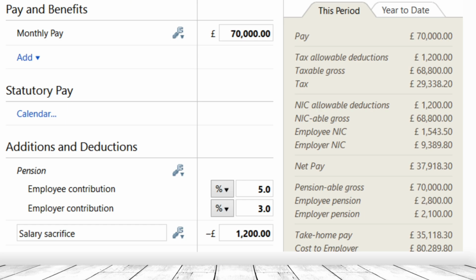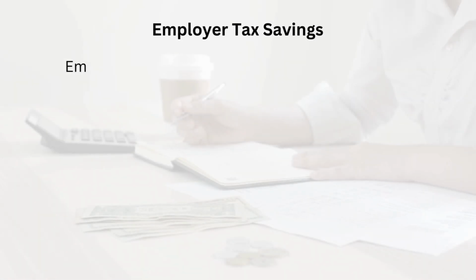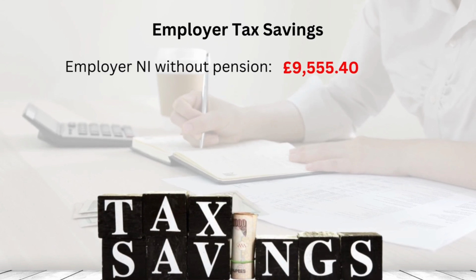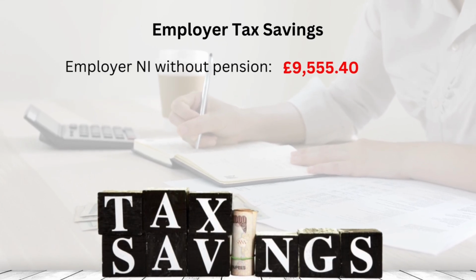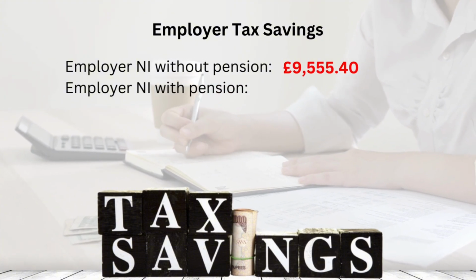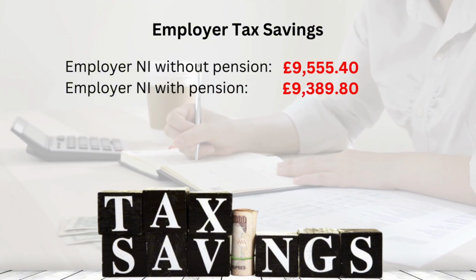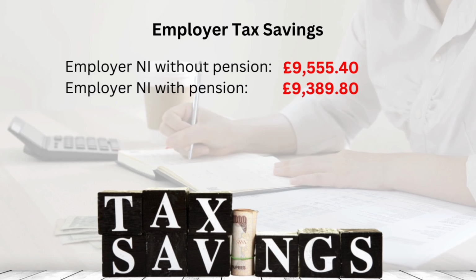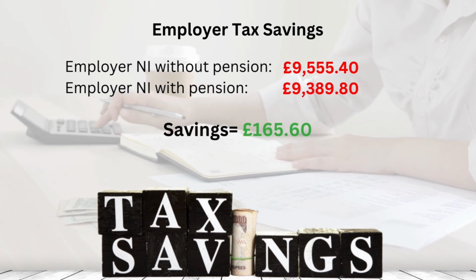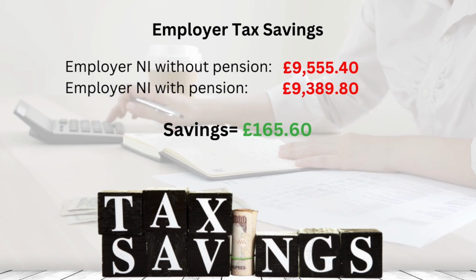Now let's have a look at employer savings. Employer NI without pension is 9,555.40 and employer NI with salary sacrifice is 9,399.80. So the total tax savings are 165.60.